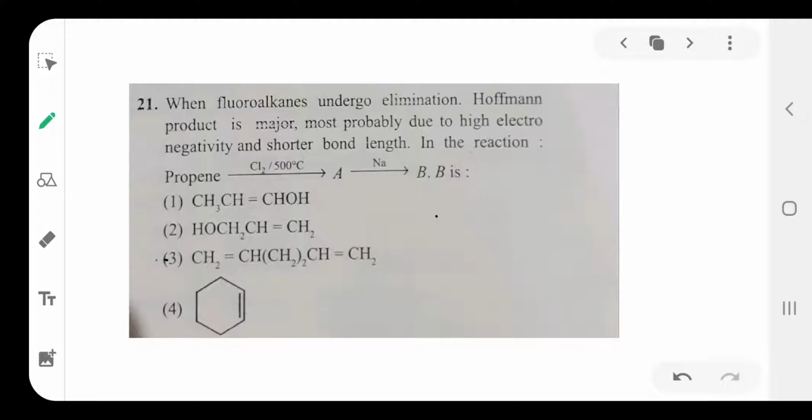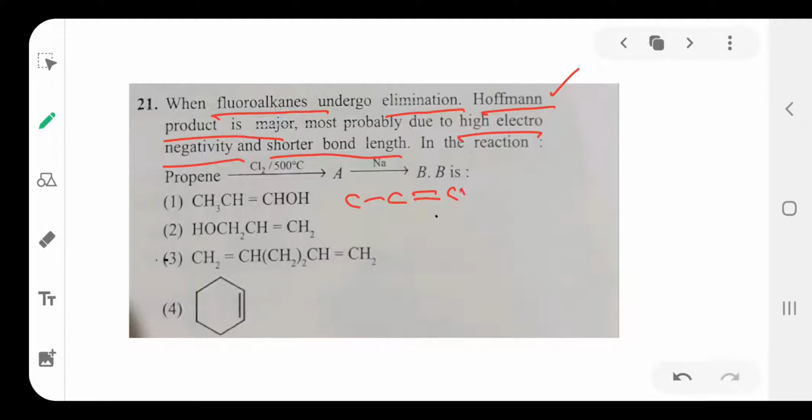Once again, fluoroalkanes generally undergo elimination, and the product is formed by the Hofmann elimination method. Why? Most probably due to the high electronegativity of fluorine and also its shorter bond length. But in this reaction, propene means CH3, CH double bond CH2.